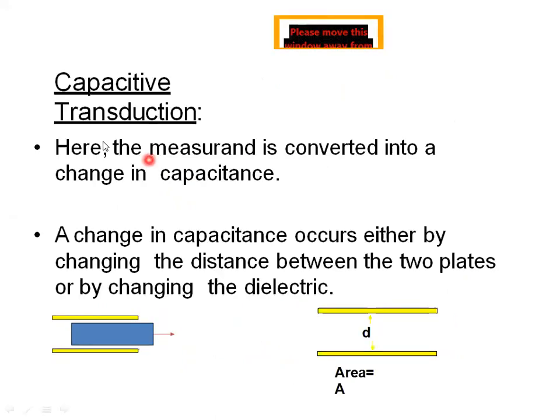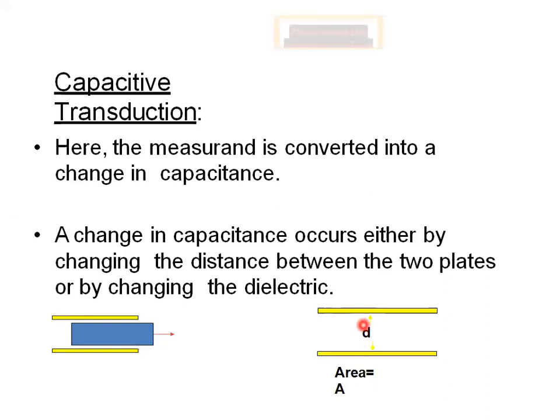So see, this is the capacitive transducer. In this capacitive transducer, a capacitor is taken. If some input is applied on this capacitive transducer, the value of this capacitor will be changed. And how it is changed: for a parallel plate capacitor, C equals epsilon A upon d.